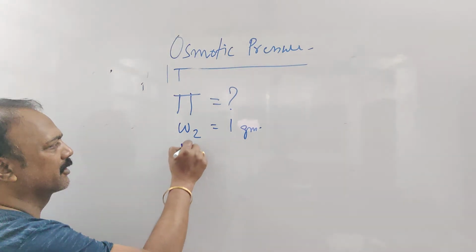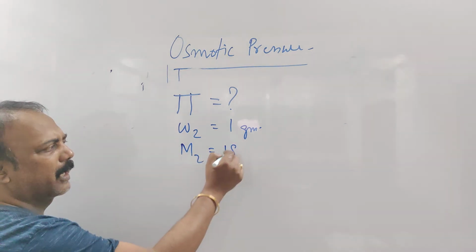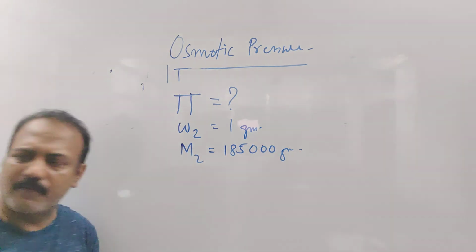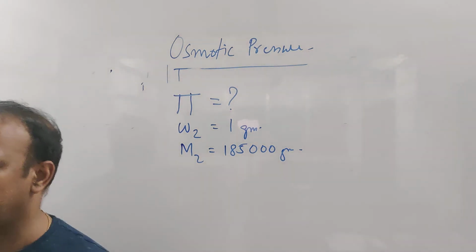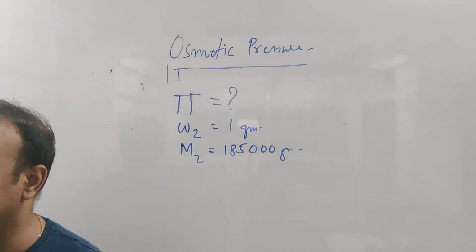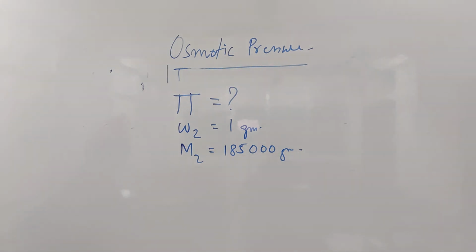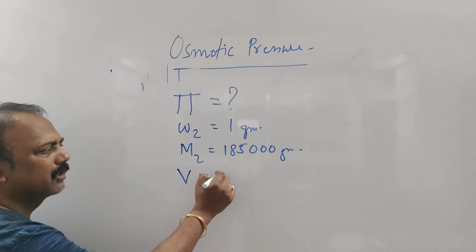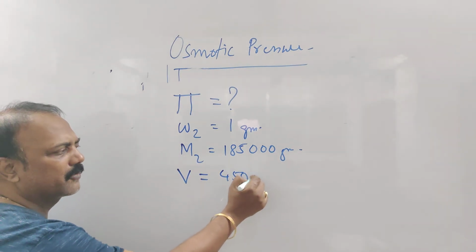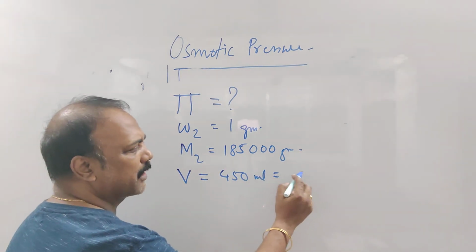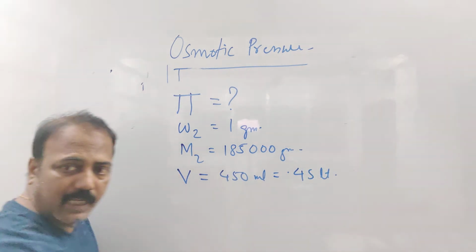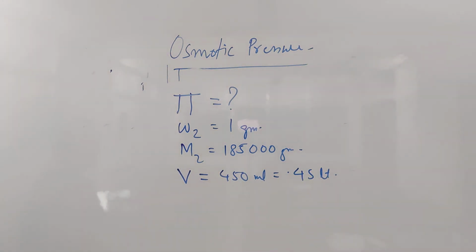Then of molar mass M2 equal to 185,000 gram. Of molar mass 185,000 gram. Fine? Okay. Then in 450 ml of water, that means V is equal to what? 450 ml. Volume is 450 ml. Must be in liter, as I told. That is equal to 0.45 liter. Yes? 450 ml means 0.45 liter.